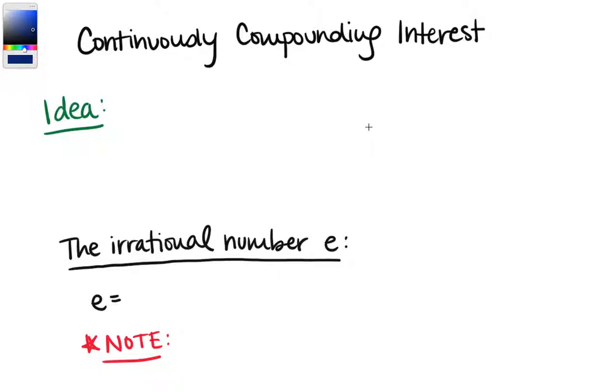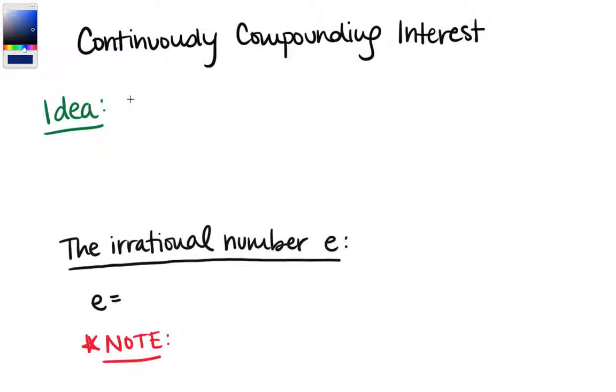Well, let's think about that interest compounding and building up instead of every month. Well, it could be every week. Or instead of every week, well, let's make it every day. Or instead of every day, better to compound it every hour or every minute or every second or every millisecond. And that's the idea behind continuously compounding interest.